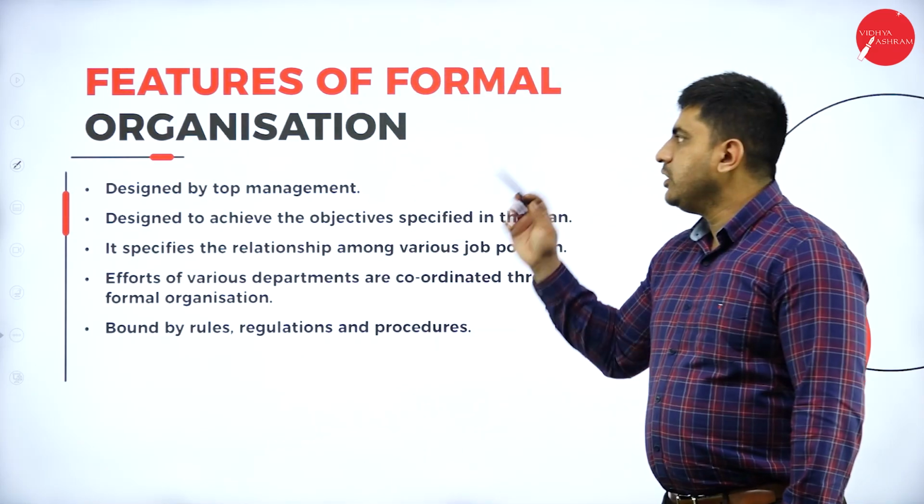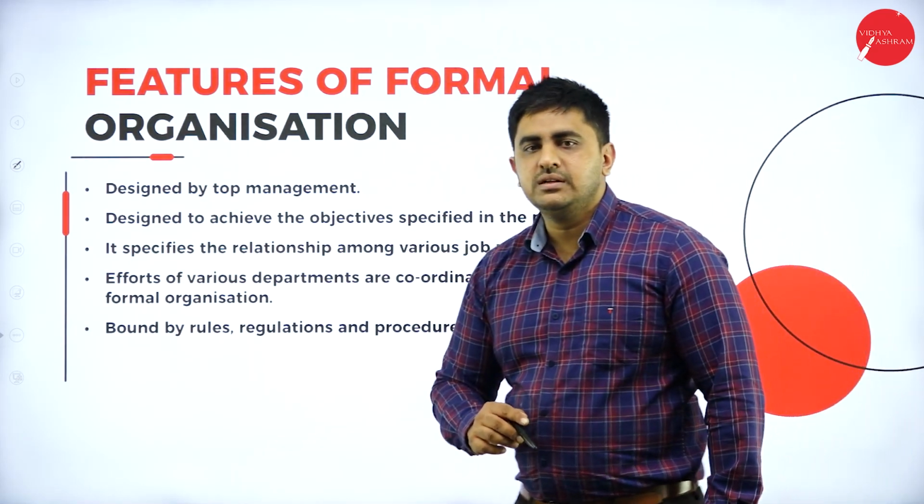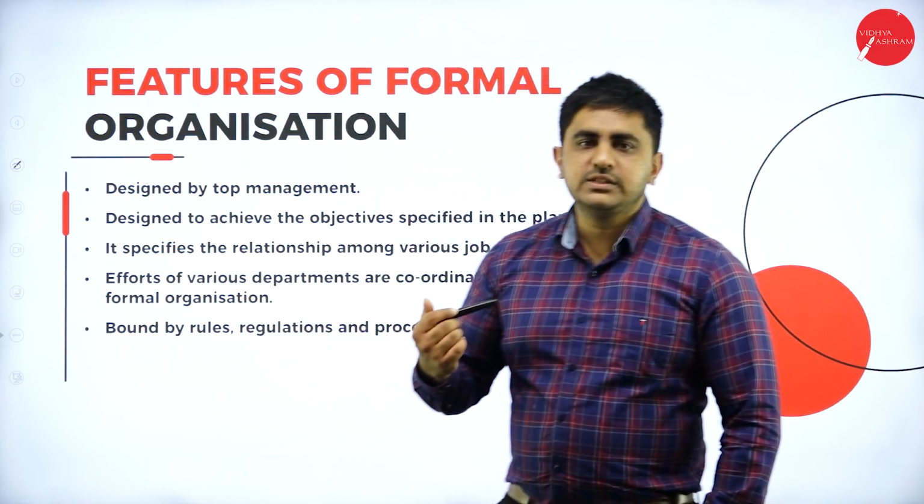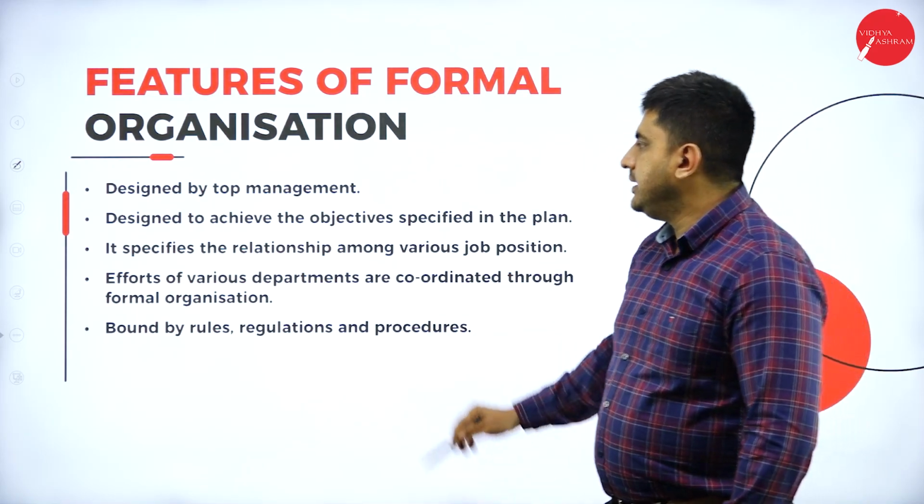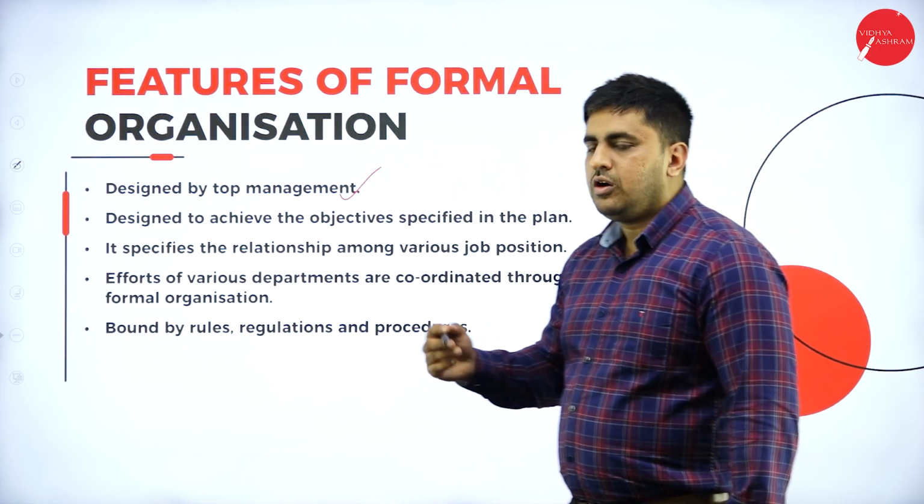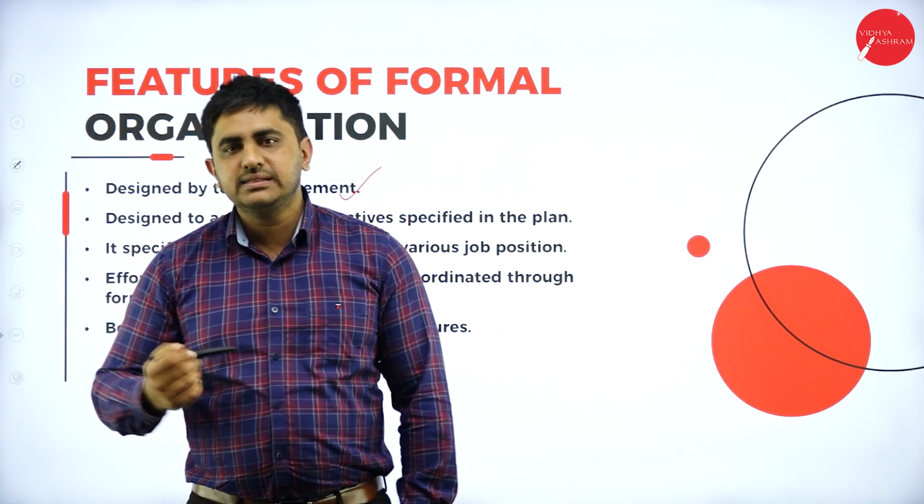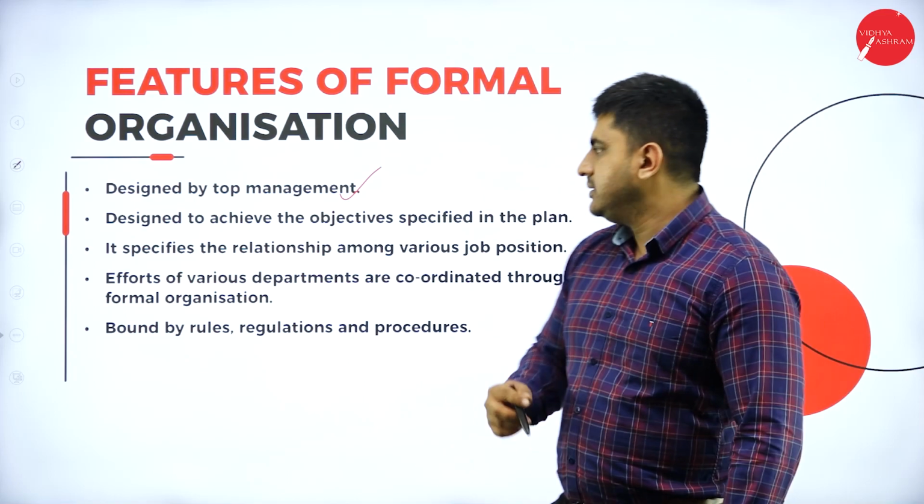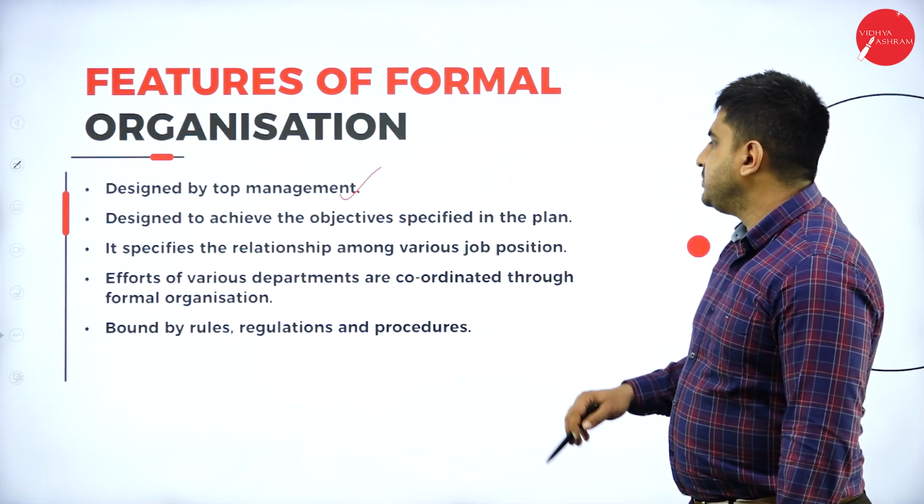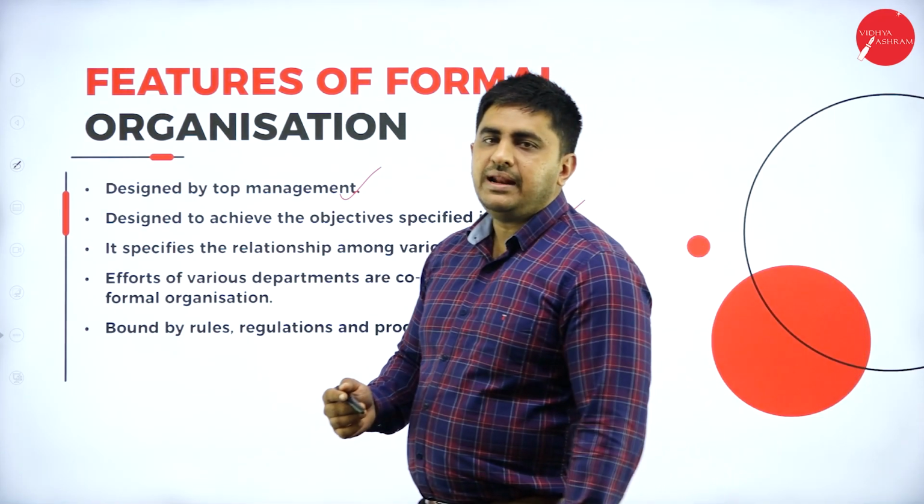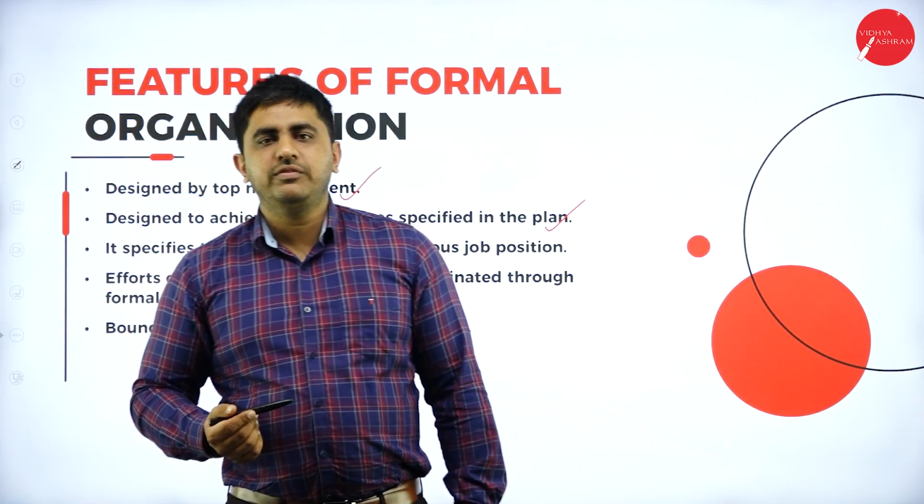So next we go for features of formal organization. We will understand the features of formal organization. Designed by top management. Obviously, formal organization, planning, decision making, everything is done by top management. Next, designed to achieve the objective specified in the plan. In the plan, it states that we want to make 1 crore profit.